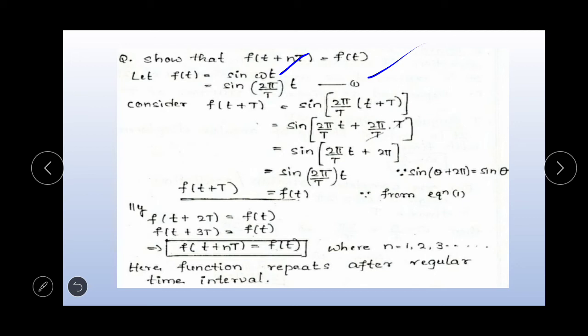Now, what is given? f of t plus n into T. Consider n is equal to 1.